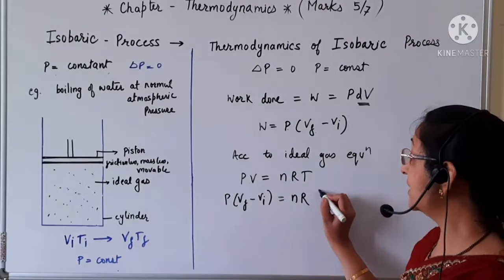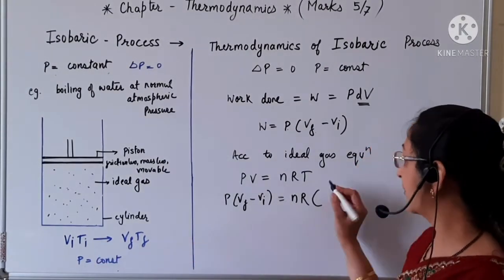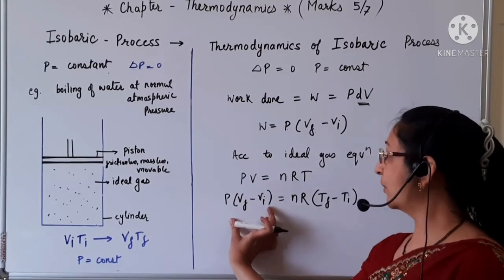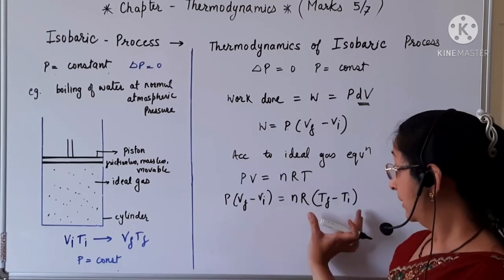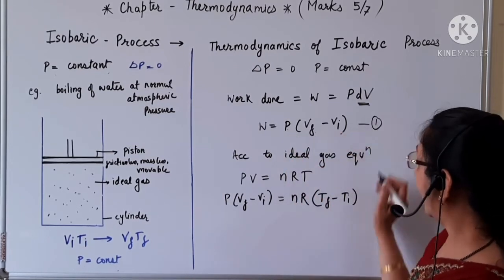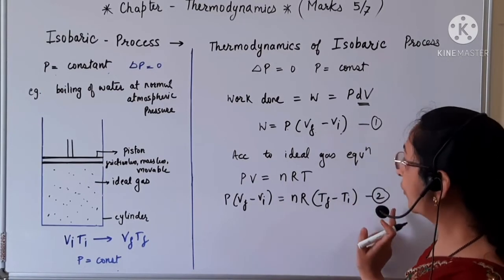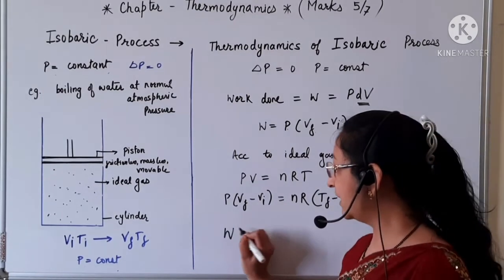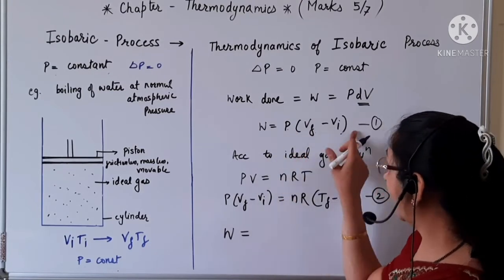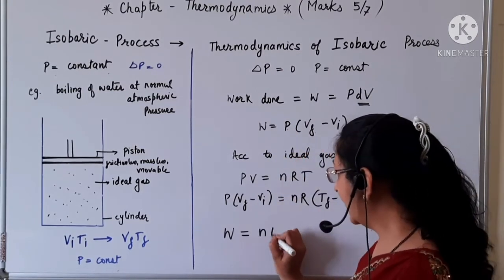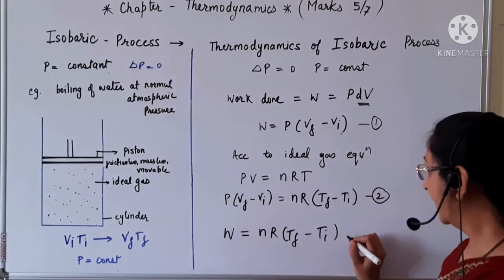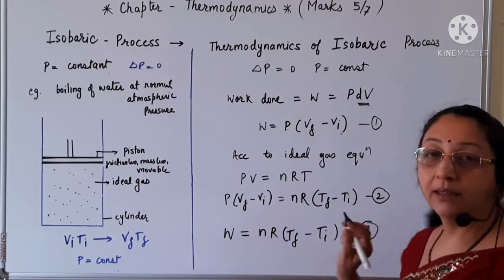Now there is a change in the temperature from Ti to Tf. So the temperature changes from Ti to Tf. So this equation we can write like, let this be equation 1 and this be equation 2. So from 1 and 2 we can write W is equal to P (Vf minus Vi), which is N R (Tf minus Ti). Let this be equation 3.